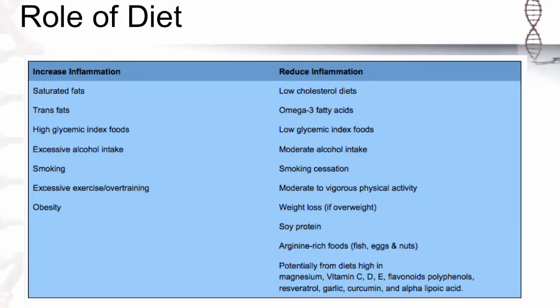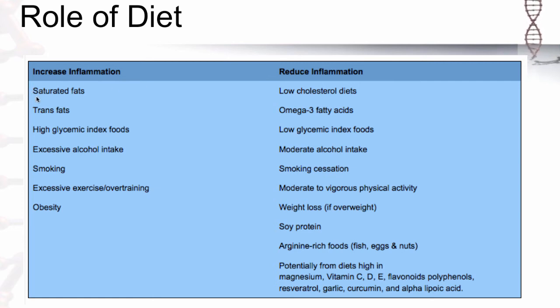The role of diet. Going back to the discussion of the competing pathways for COX, we know that certain foods will increase the incorporation of omega-3 fatty acids into the cell membranes and increase the production of anti-inflammatory eicosanoids. A diet high in omega-3 fatty acids will reduce inflammation, and this includes a diet with such foods as fatty fish, walnuts, and flax seeds.